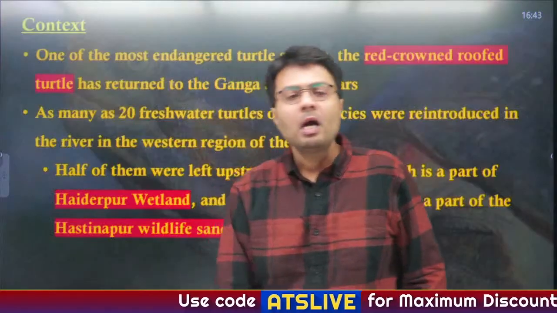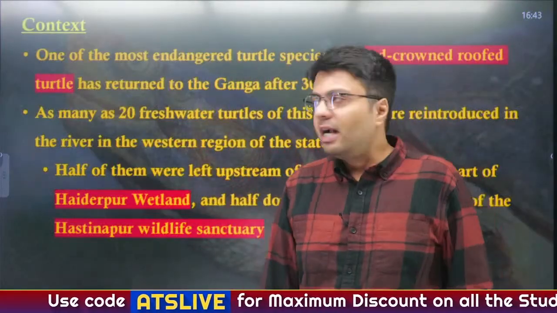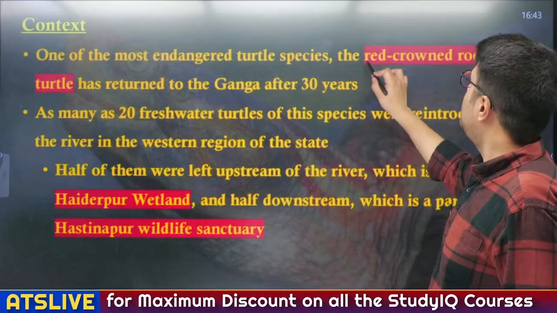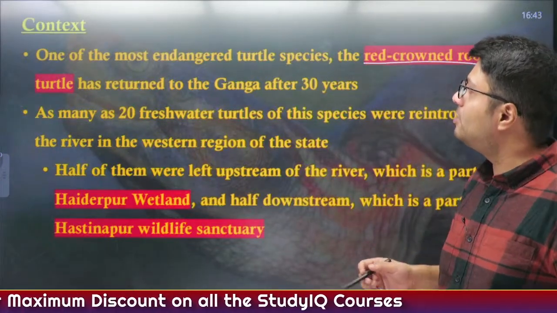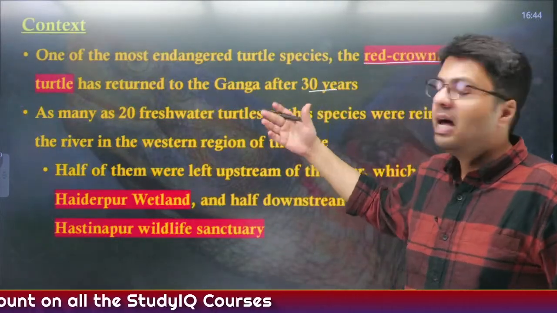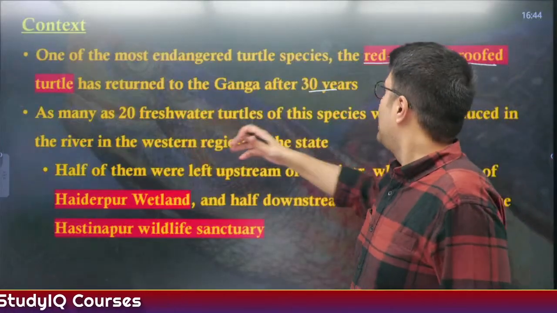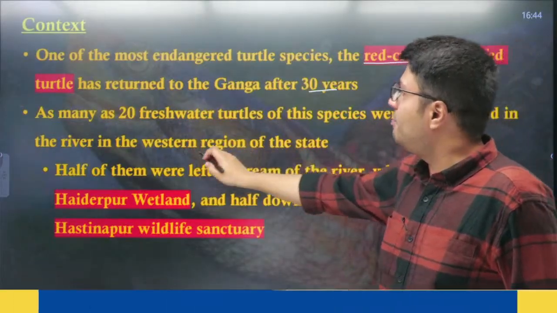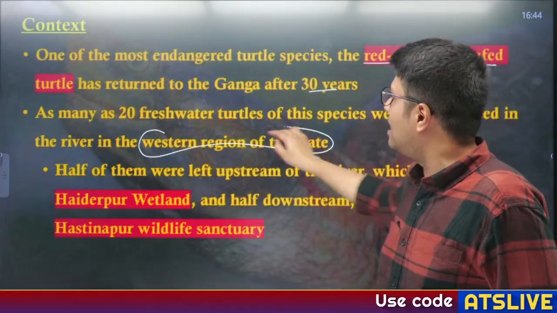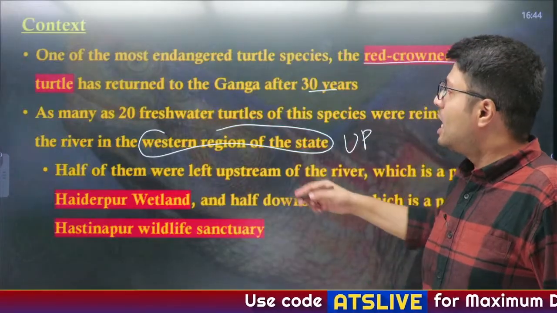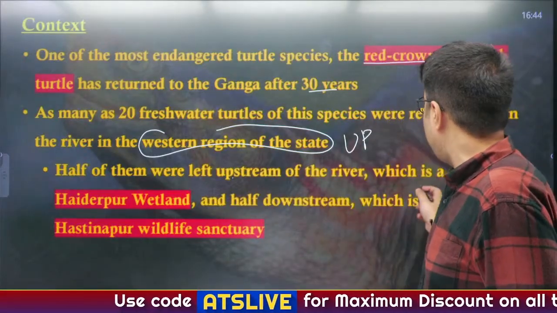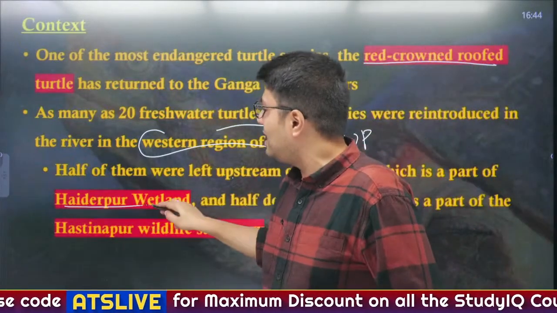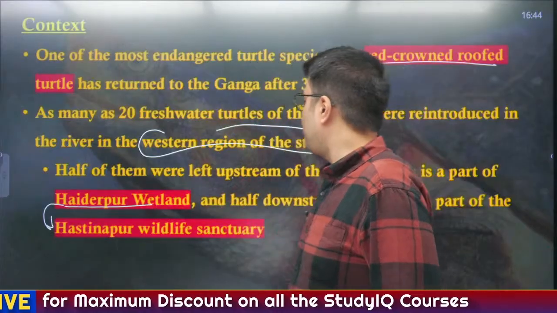turtle, right? Now, the news is that one of the most endangered turtle species, the red-crowned roof turtle, has returned to the Ganga after 30 years, and as many as 20 of them have been reintroduced in the river in the western region of the state, that is in the state of Uttar Pradesh. Half of them were left upstream in the part of Haidarpur wetland, which is a part of Hastinapur Wildlife Sanctuary.